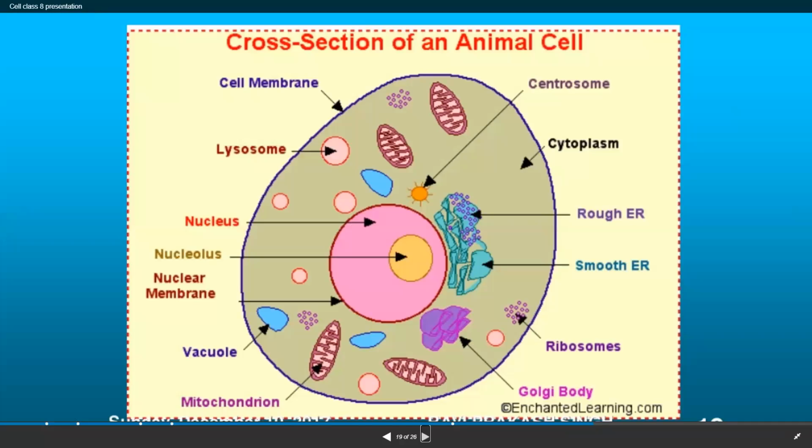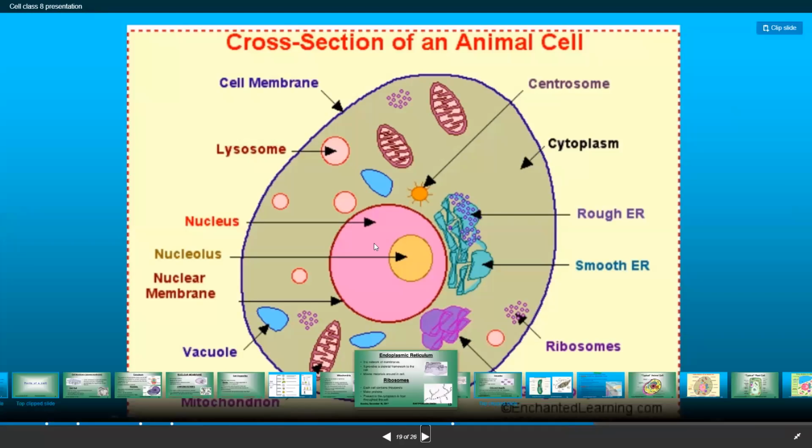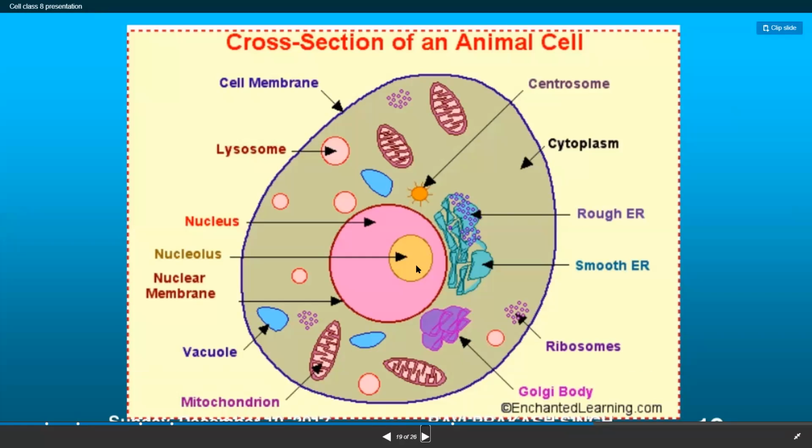This is the cross-section of the animal cell where you can see the cell membrane. You can see the centrosome in the animal cell, which gives rise to spindles, nuclear membrane, and nucleolus. This is the nucleus. Here, this is the nucleolus, which is the site of ribosome, nuclear membrane, mitochondria, vacuole, Golgi body, ribosome, smooth endoplasmic reticulum, rough endoplasmic reticulum, cytoplasm, centrosome giving rise to centriole.